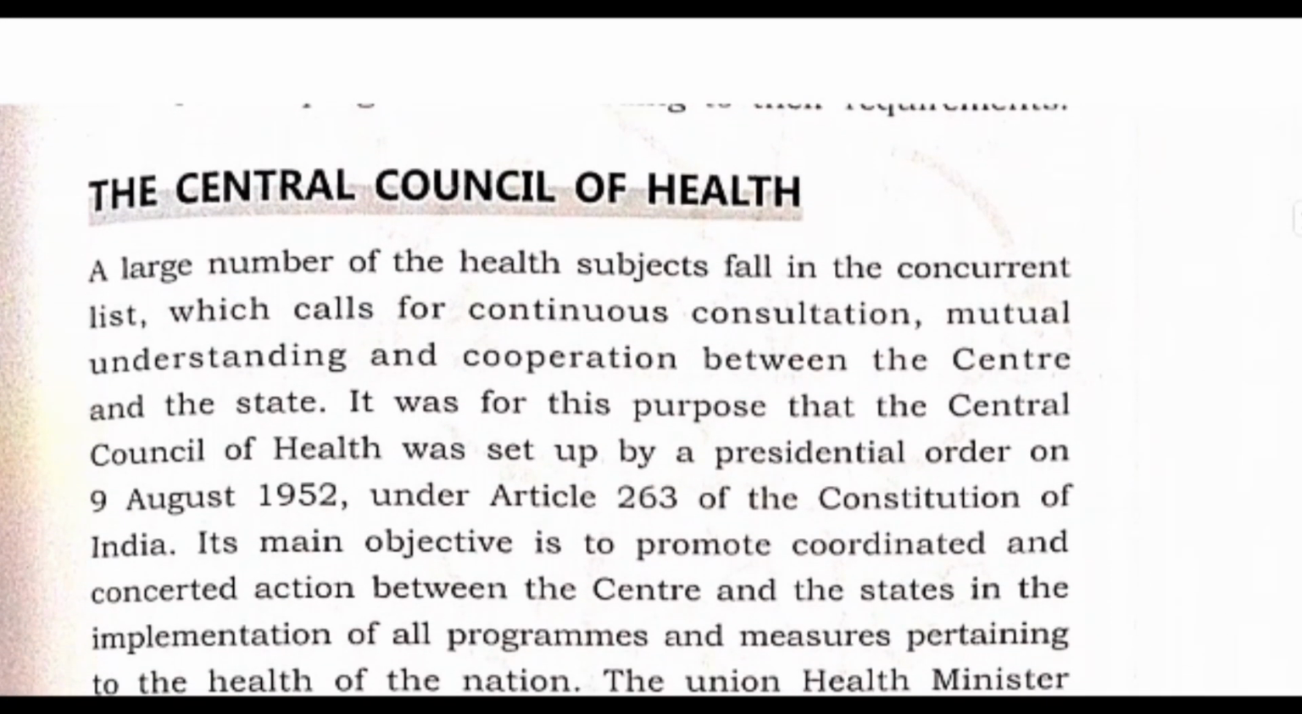Next, let us see the Central Council of Health. What is this? A large number of health subjects fall in the concurrent list, which calls for continuous consultation, mutual understanding and cooperation between the center and the states. Now see, what does it say? We have seen that there are three lists: the state list, the union list, and the concurrent list. It says that many health subjects fall under the concurrent list. The concurrent list is shared by both the central and the state governments, right?